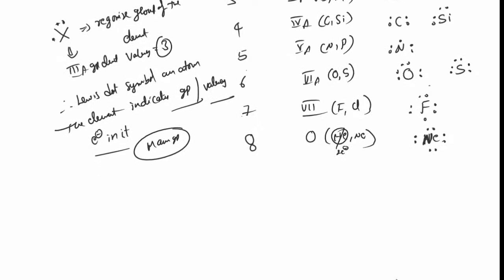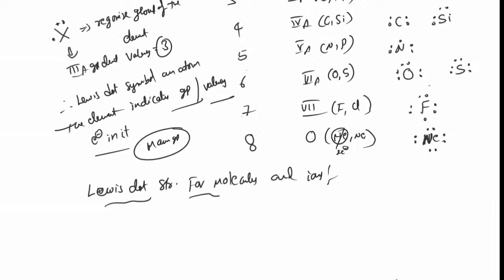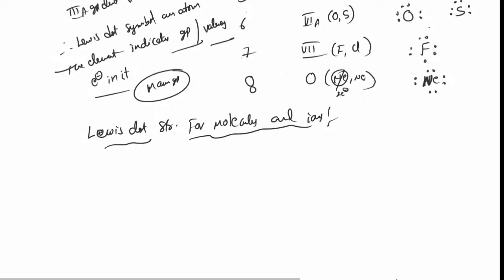What is that? Some molecules if you apply Lewis dot structures for molecules and ions. Molecules and ions, if I apply, already I have explained some rules. Have you remembered or not? I don't know. For your convenience, one more time I will explain.